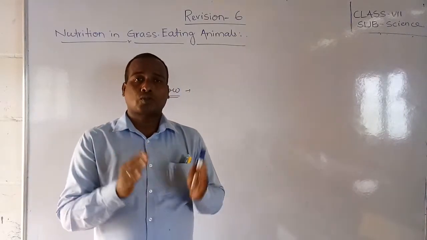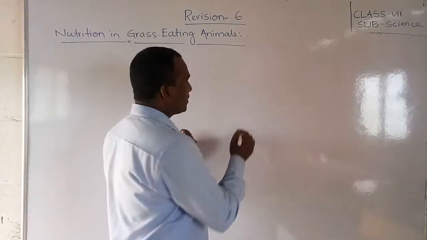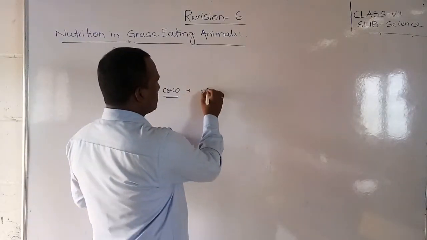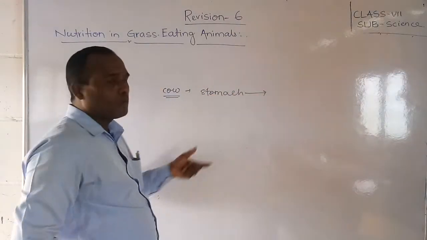Their stomach contains 4 parts. Friends, in grass eating animals the stomach is divided into 4 parts.